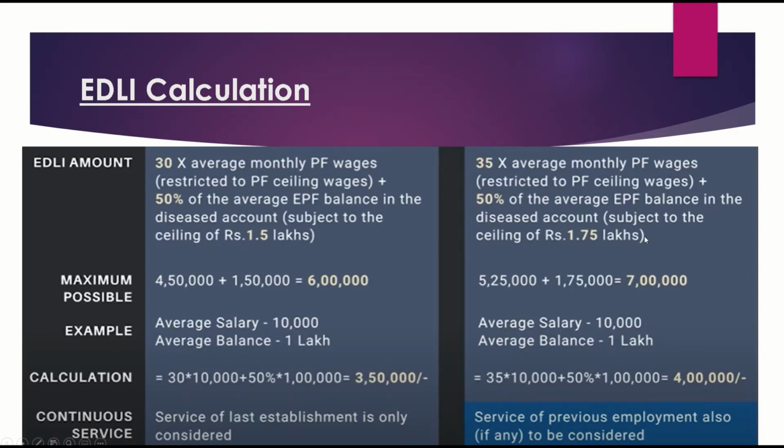Now in the year 2021, this has been increased. The calculation is 35 into the average PF wages, and they also include the EPF balance cap of 1.575 lakhs. If you total this, it goes to 7 lakhs. So you get a benefit of up to 7 lakhs in any instance. The minimum amount has also been calculated here. Up to 4 lakhs, the PF contributor gets a benefit here. So the nominee gets the benefit in case of any sudden unavoidable circumstances.